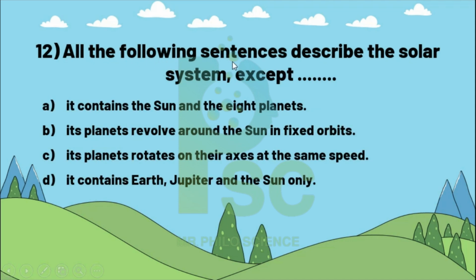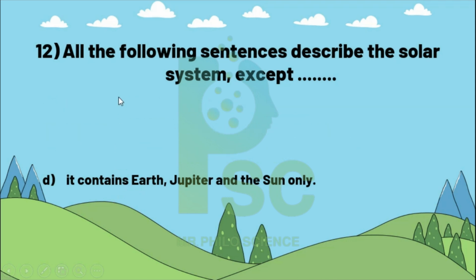12. All the following sentences describe the solar system except: it contains a Sun and 8 planets, or its planets revolve around the Sun in a fixed orbit, or its planets rotate on their axes with the same speed, or it contains Earth, Jupiter and the Sun only. Of course, what is the answer? It is the last one, because the solar system has not only Earth, Jupiter and the Sun; it has 8 planets and also the Sun.